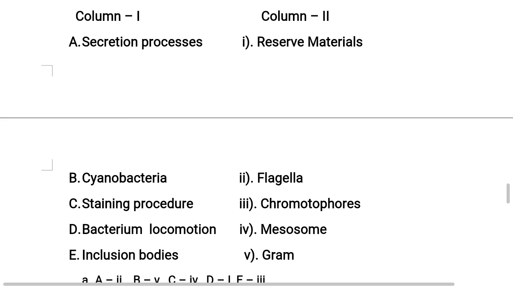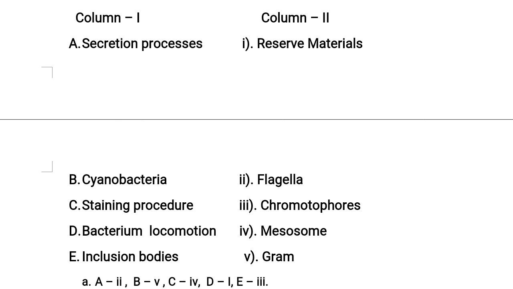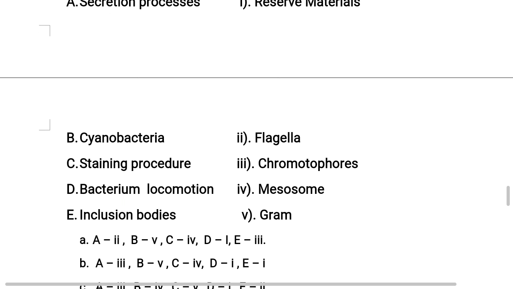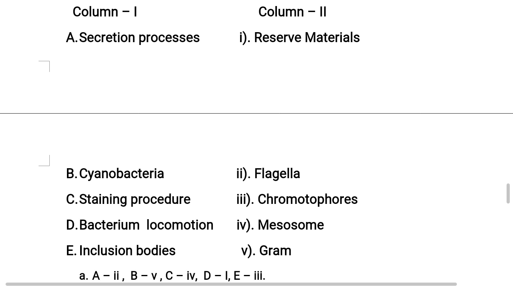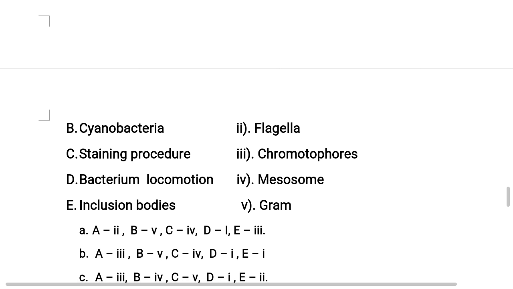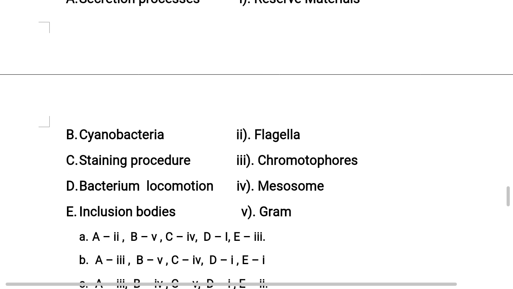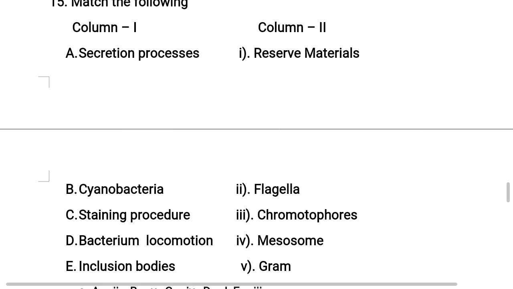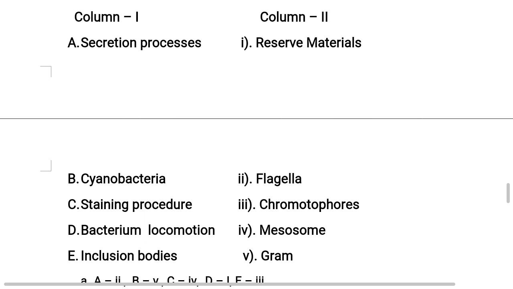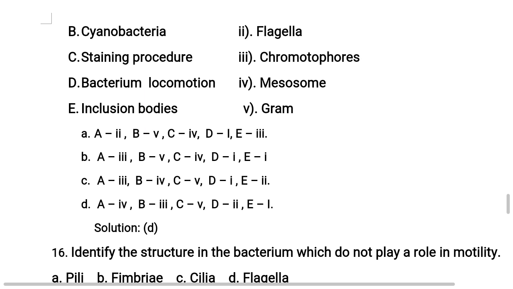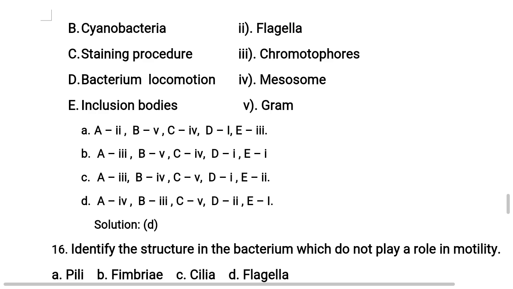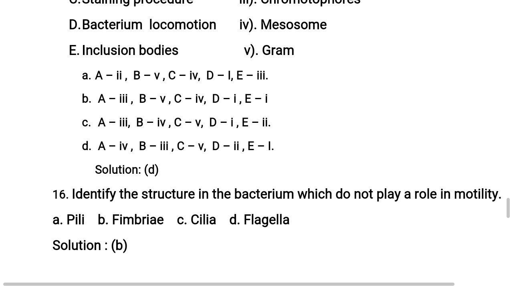So once again, let's discuss. Secretion processes by mesosome. Next, cyanobacteria has chromatophores. Bacterium locomotion by flagellum. Next, staining process discovered by Hans Christian Gram. Inclusion bodies are nothing but rigid materials in the cytoplasm of the bacteria. So A 4, B 3, C 5, D 2, E 1. So the correct option is option D. Understood? This is very important for NEET exam.